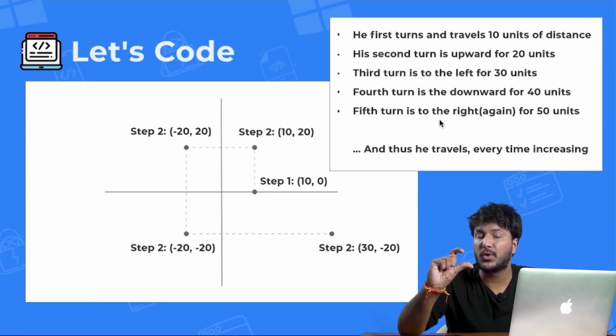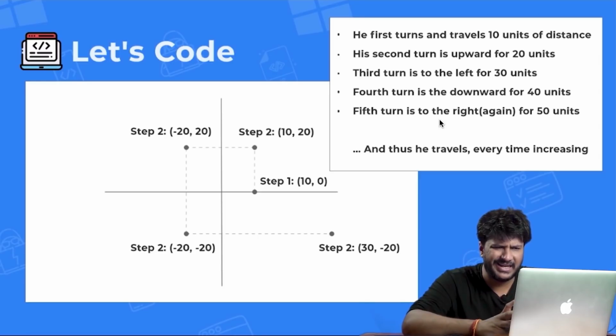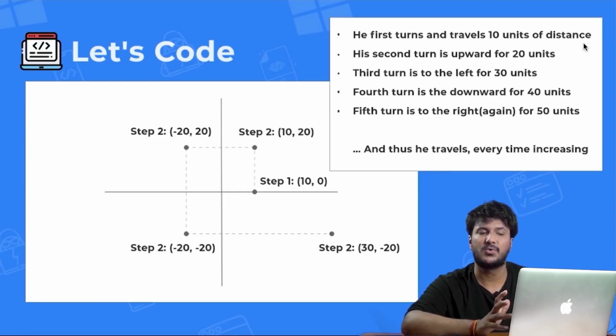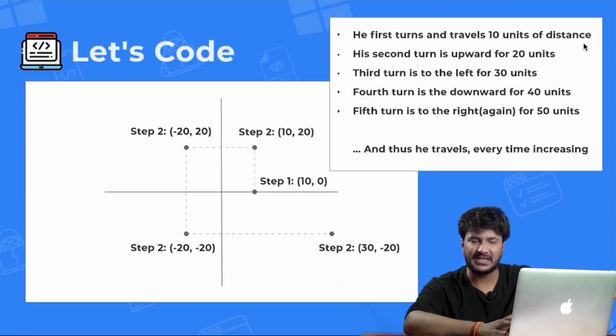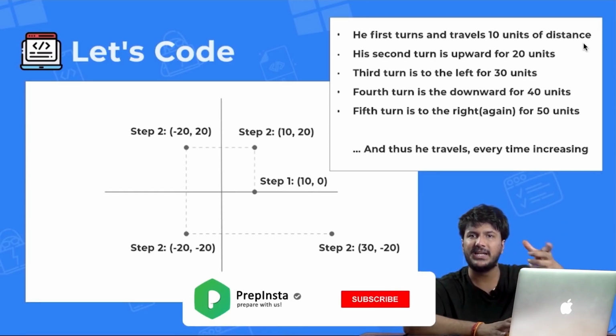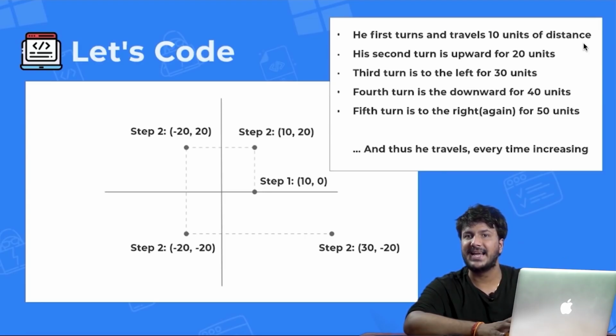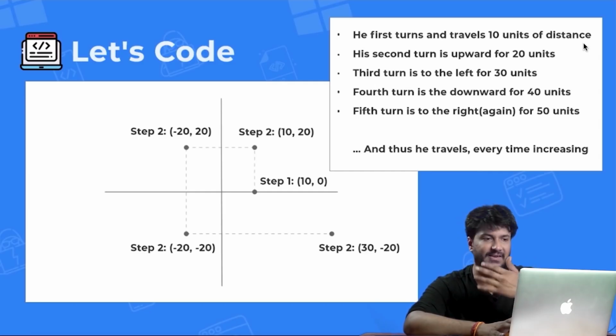So this is a very important keyword, again. Now we'll check, okay, again, where is the right for the first time, right? Second turn upwards, third turn left, fourth turn downwards, fifth turn right again. So this must be true that the first turn is towards the right and 10 units of distance, right? So that is what they are saying. Okay. So first of all, we need to manually make the diagram for like 5-6 steps, and then we will understand some coding logic, that is, what do we need to add in x and y position. So obviously we will have two variables called x and y, and based on some cases we'll be incrementing, decrementing those x and y values, right?